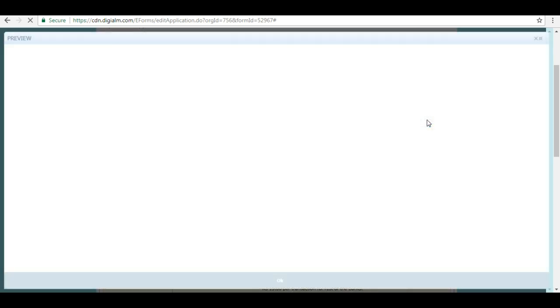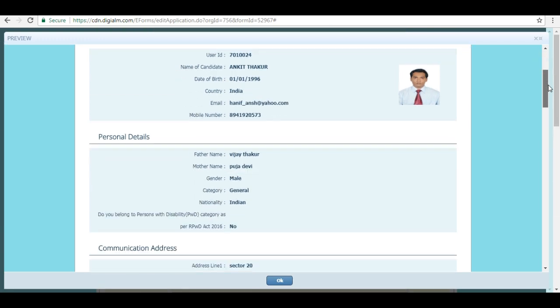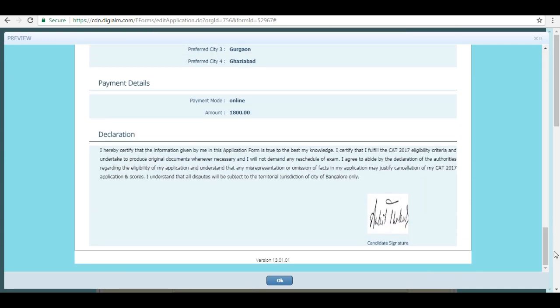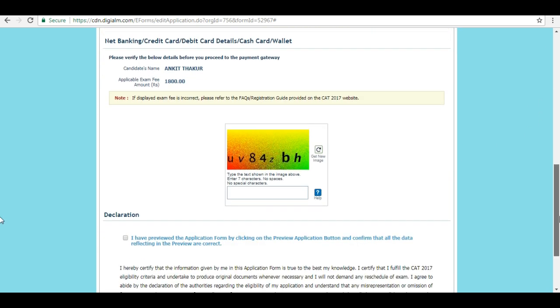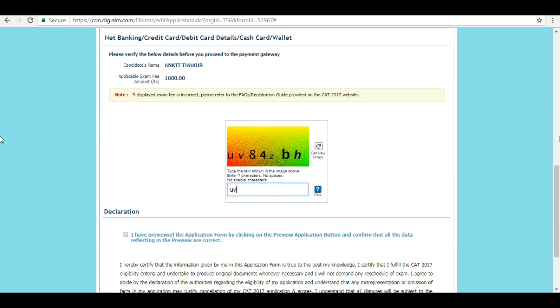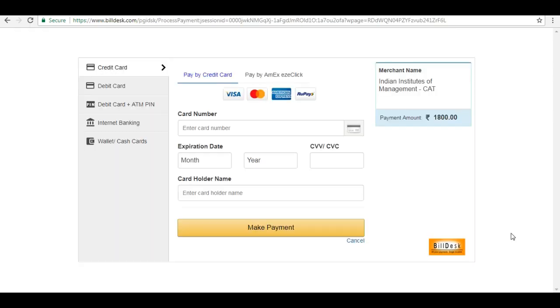Next is preview your application. You can preview your application and check your entries. If everything is correct, click on OK. Now enter the CAPTCHA code and tick on the declaration. Click on I agree and click on submit and pay examination fees. You can pay by using credit card, debit card or net banking.